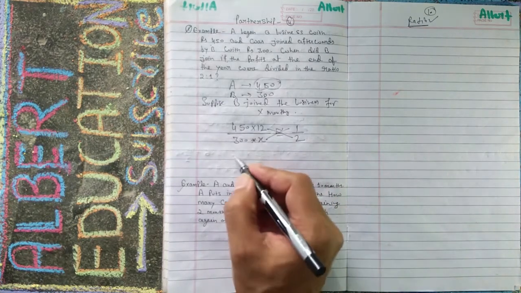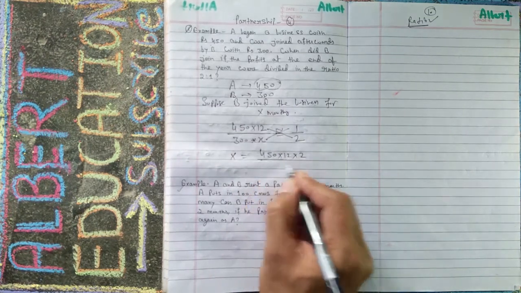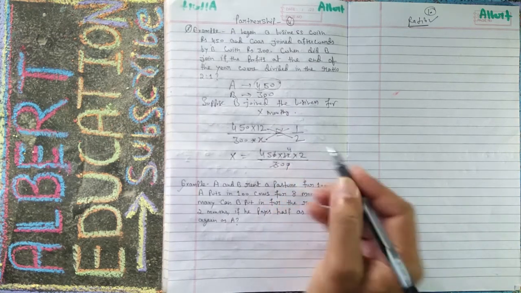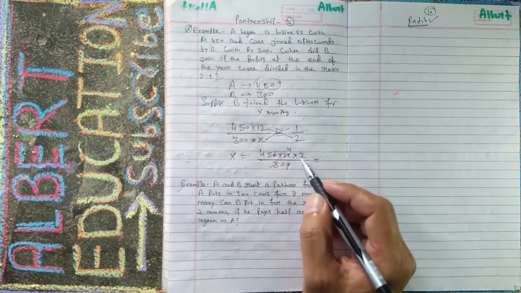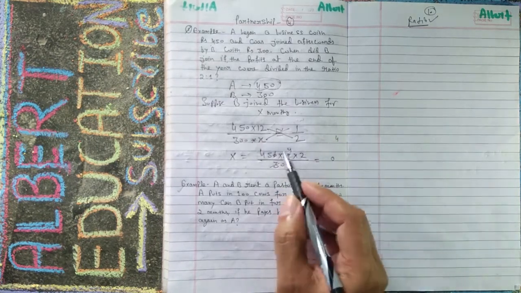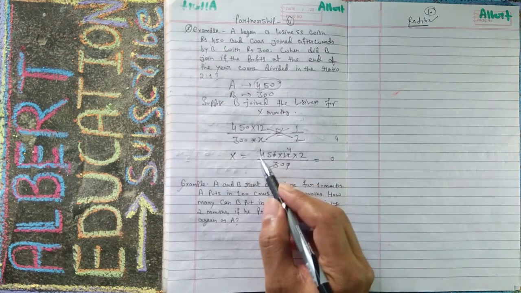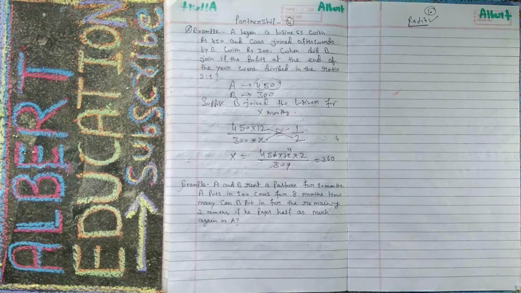So X will be 450 into 12 into 2 upon 300. You can cut, 3 4s are 12, and multiply 4 2s are 8, 5 8s are 40, and 8 4s are 32, 33, 34, 35, 36. So your answer is just different. This is 360.